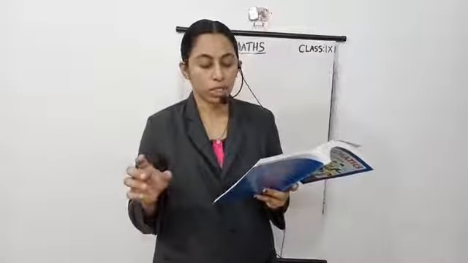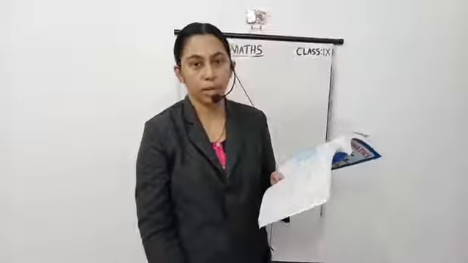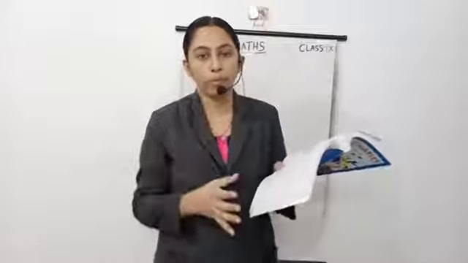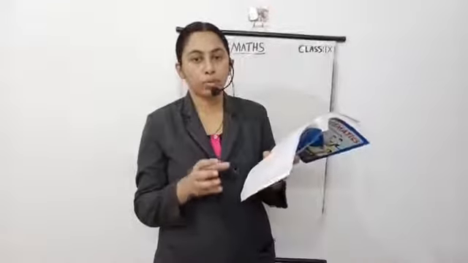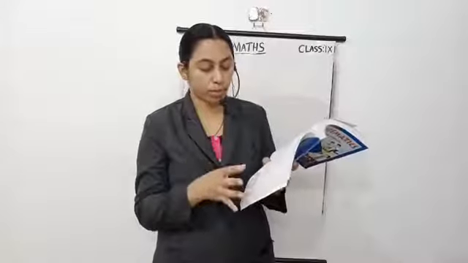Keep that in your mind. And second is, what can you conclude about their heights from the table? So you just prepare a grouped frequency distribution table, and you can conclude about heights from the table. After preparing the table, you get that more than 50% of students' height is less than 165. After preparation of the table, you will get that data. Okay, so this is also something you will do yourself.